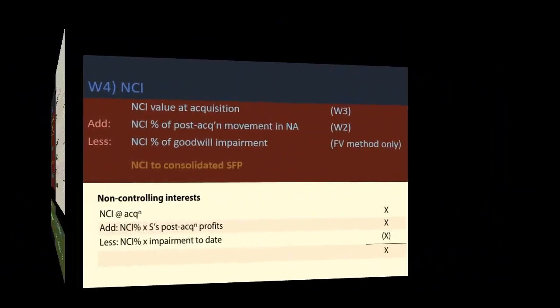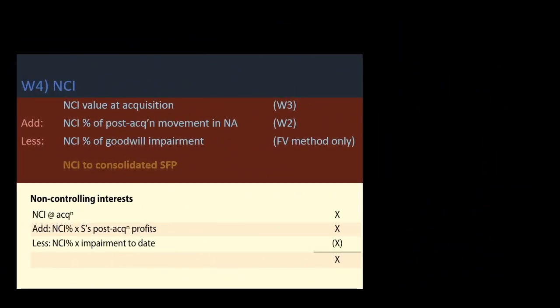Now let's calculate NCI, which starts with the NCI value at acquisition, which we mentioned can be calculated by the full goodwill method or by the proportionate goodwill method. Then we add the NCI share of post-acquisition movement in net assets, which is usually the NCI share of post-acquisition movements in retained earnings and the other reserves, and less the NCI share of goodwill impairment if the fair value method is used.